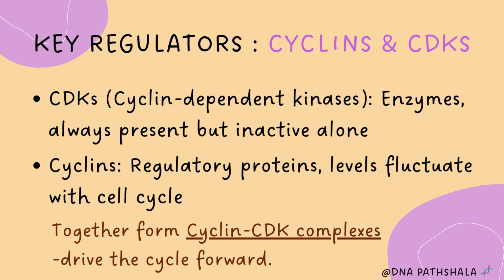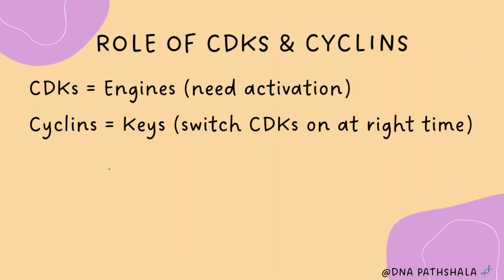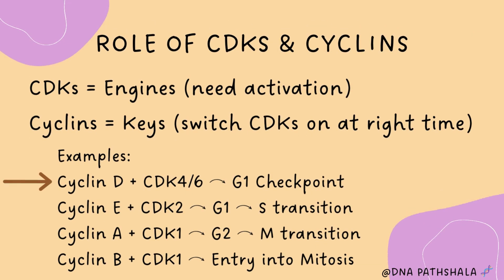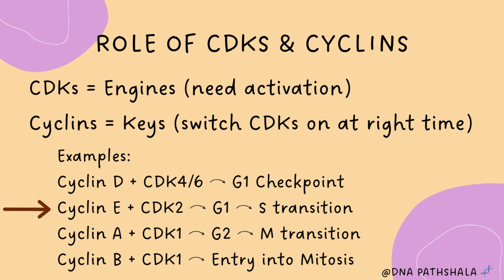When they work together as a cyclin and CDK complex, they push the cell to the next stage, like a policeman showing a green signal. Now let's see how they work. Cyclin D and CDK 4 or 6 complex check if the cell is ready to start DNA copying. It happens at the G1 checkpoint. Next, cyclin E plus CDK2. This complex allows the cell to enter into the S phase and copy the DNA.